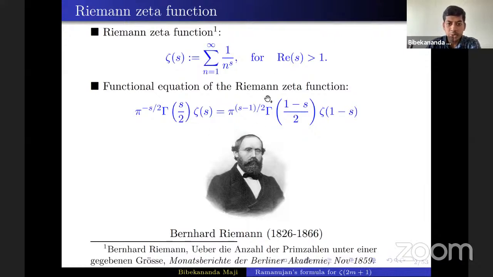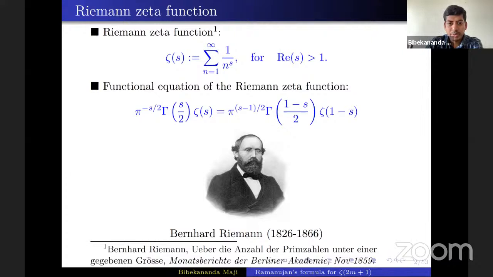He proved this beautiful functional equation, which is symmetric if you replace s by 1 minus s, so it is symmetric about the line real part of s equals half. And all of you know that he conjectured, which is known as the Riemann hypothesis, that all the non-trivial zeros of the Riemann zeta function lie on the line real part of s equals half.